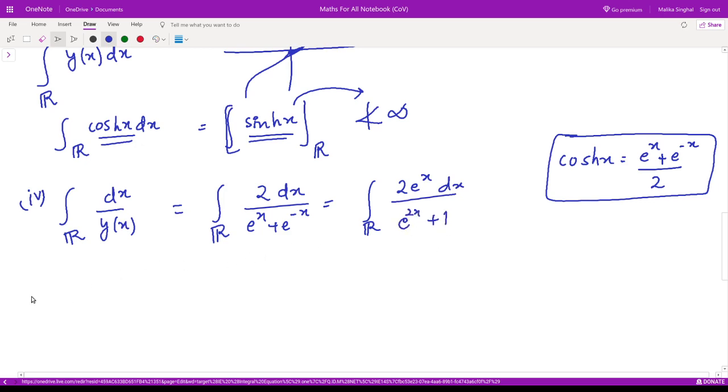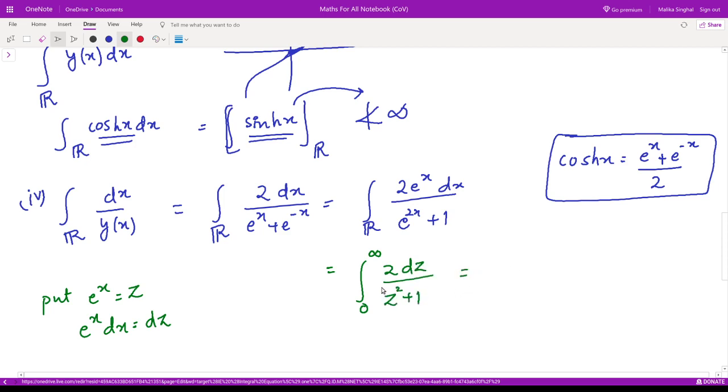Right? So now we can substitute here. We can put e to the power x as some other variable z, so that e to the power x dx would become dz. Now the limits also change. Earlier the limits were from minus infinity to infinity. Now the limits start from 0 and end at infinity. You can check that. So it would be 2 dz divided by z square plus 1.